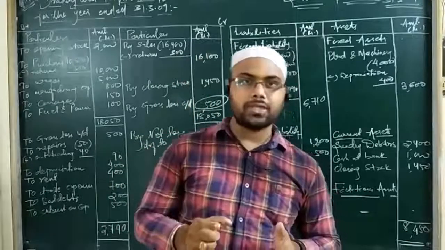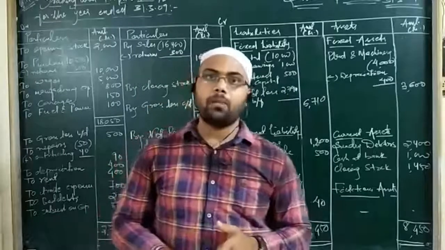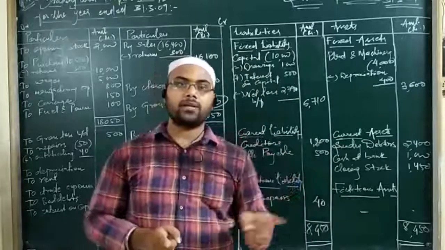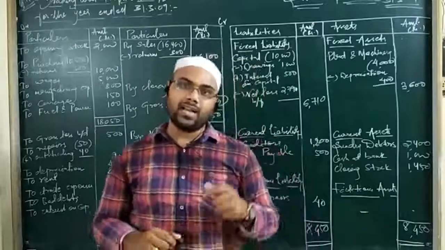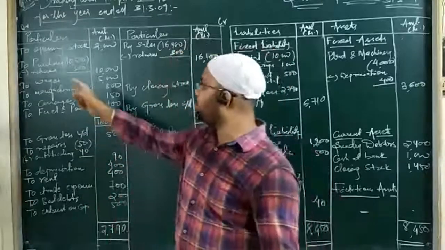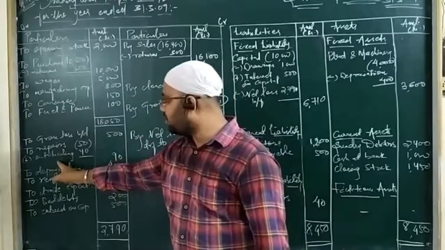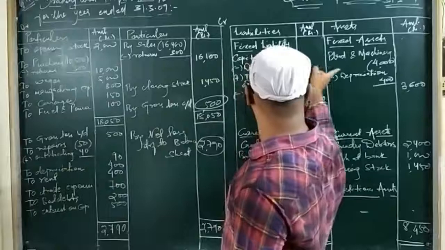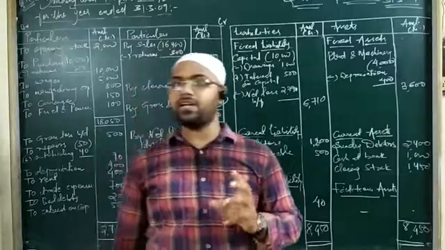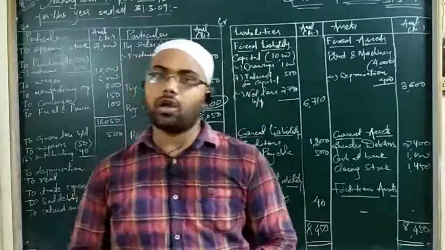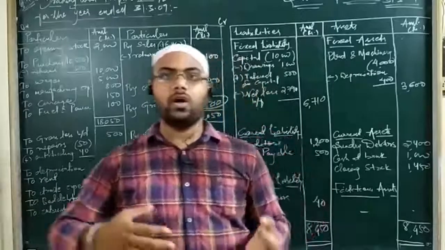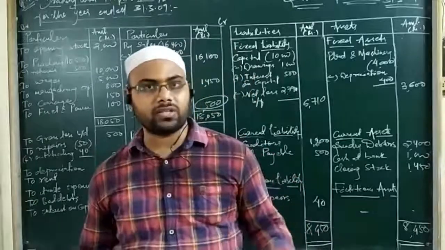Before that, read the question carefully. As I told you, for solving adjustment questions, read out the adjustments first, and point out the items of the trial balance that have adjustments, in pencil or pen, so that when you are posting those items, you will keep them in the inner column and leave space for posting the next item. This is why we are required to read the adjustments given in the question first. After reading the adjustments, go on solving your items as they come in your question, whether they go to the debit or credit side, liability or asset side, or to any of the financial statements, that is trading account, profit and loss account and balance sheet.